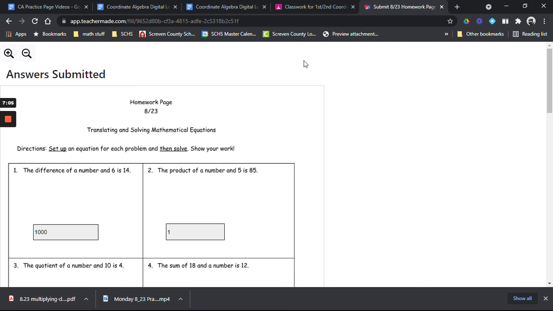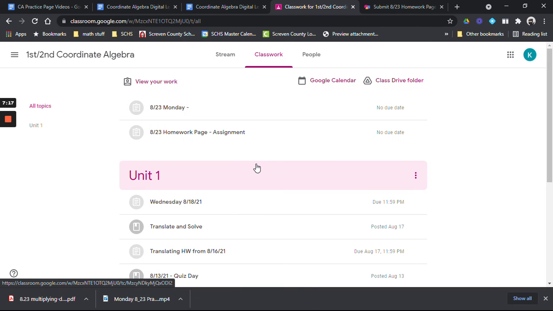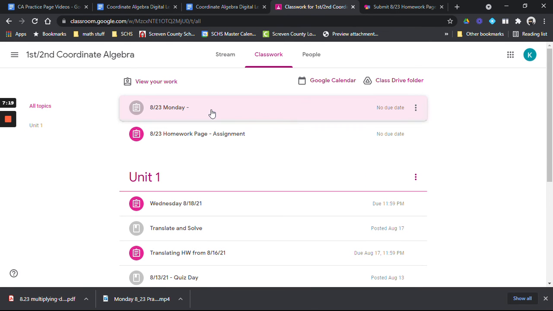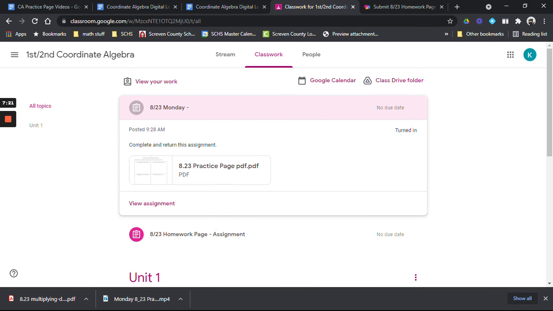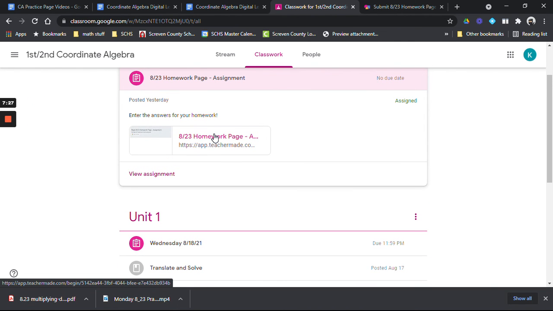Now, one important thing, if you only fill in this homework page, I want to show you something. If I go back to this, okay, and I look, you can see I've turned this in now. I turned it in on my phone. But if you look at the second assignment, the homework, I just filled in this Teacher Made, but it still does not show as being turned in.